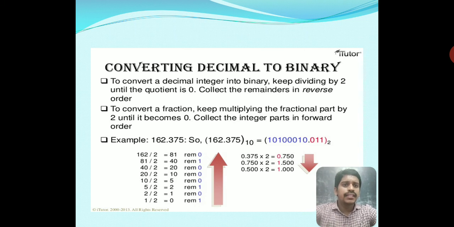Now we look at the fractional part, 0.375. Multiplying by 2 gives 0.75. We process again: multiply 0.75 by 2, which equals 1.500. Again we follow the steps. Finally we get the answer from top to bottom, that means forward order. So this is the way to convert a decimal number to binary.